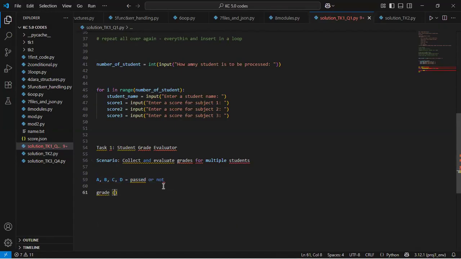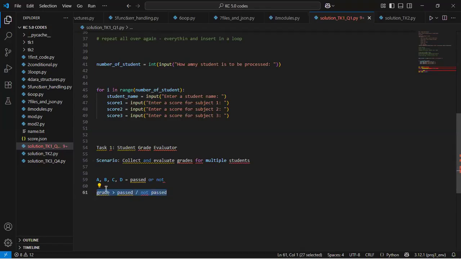But in this case, I'm not too sure if I'm collecting the actual grade as A, B, C, or D, or probably as a score, right? At the very basic, I don't really know. But what I mean is that I will collect the grade, and then I will decide if you've passed or not. For now, at the very basic, that is how I understand that question from the title and the scenario. And I will do this for multiple students.